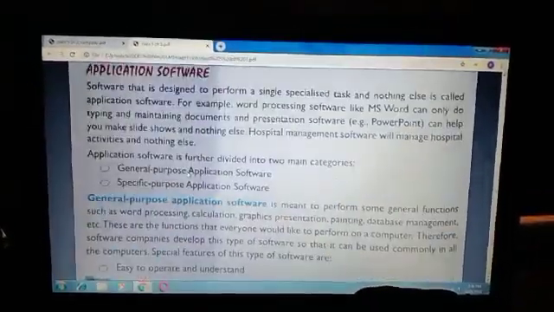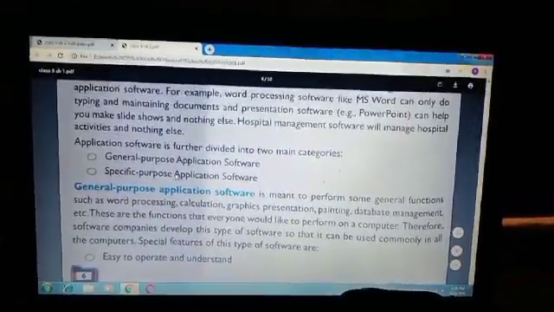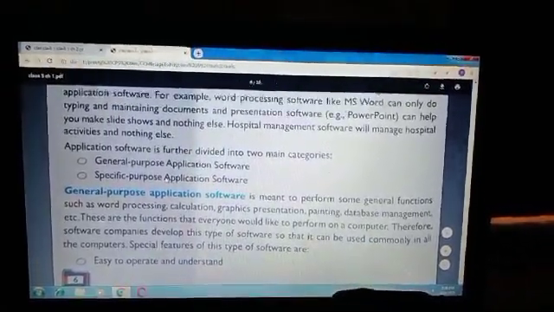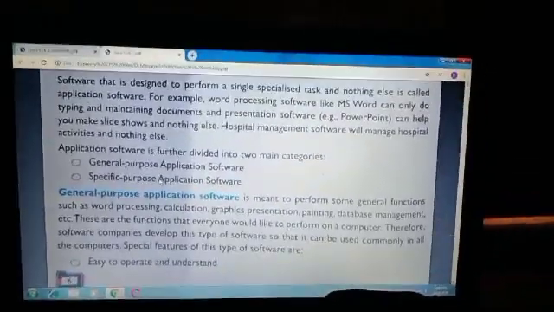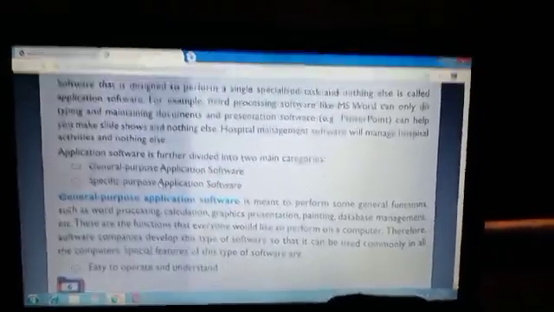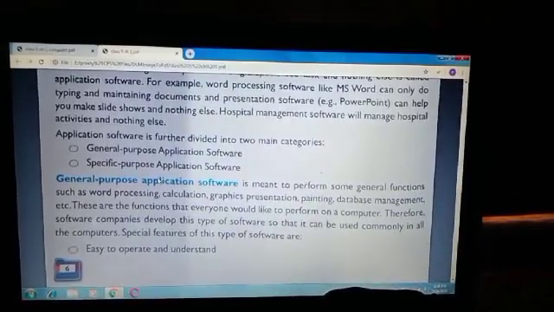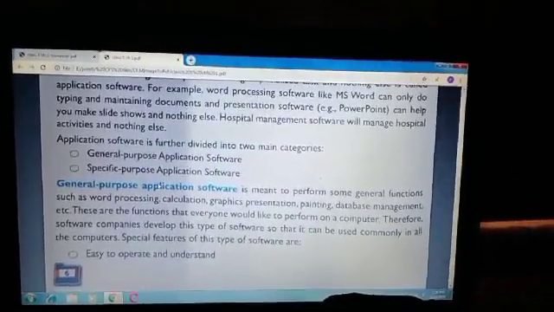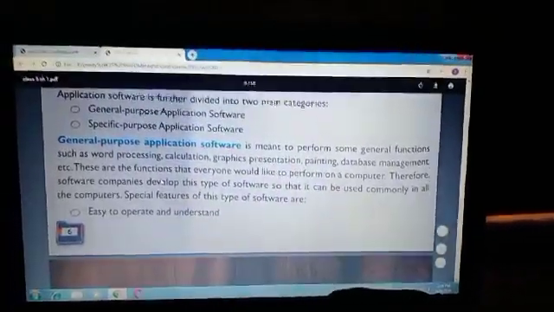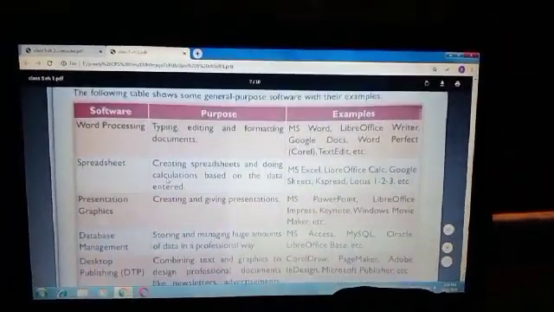And now application software. There are 2 main categories: general purpose application software like MS Word, Excel, PowerPoint, Paint. These are general purpose application software. And specific purpose application software, that means for a specific task. This application software is created for a specific task like railway reservation system, hotel management system. So read this, general purpose application software. And this table is also important.